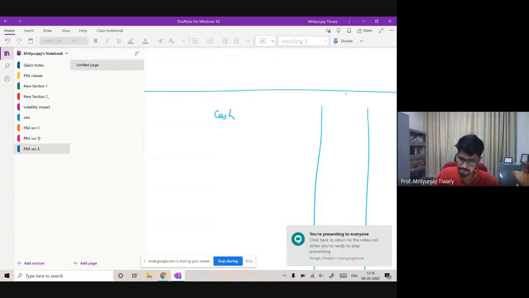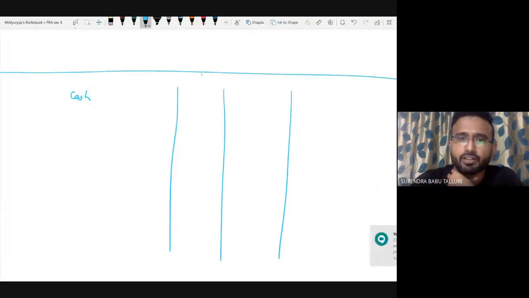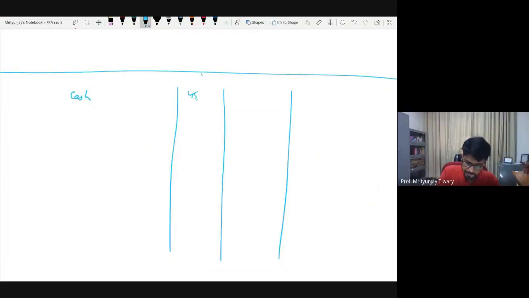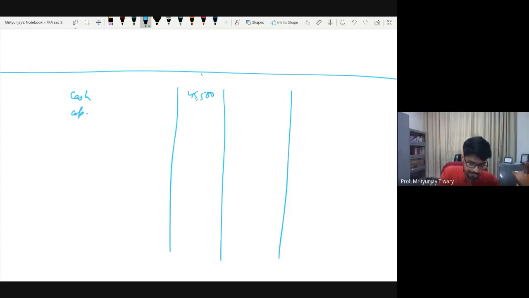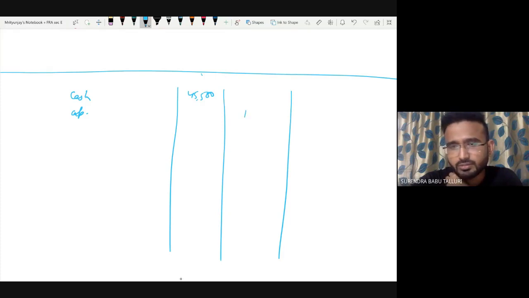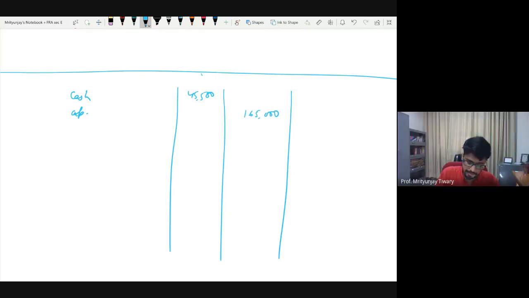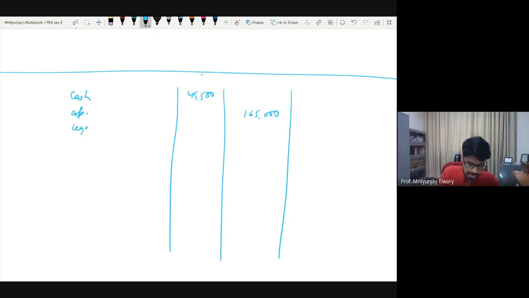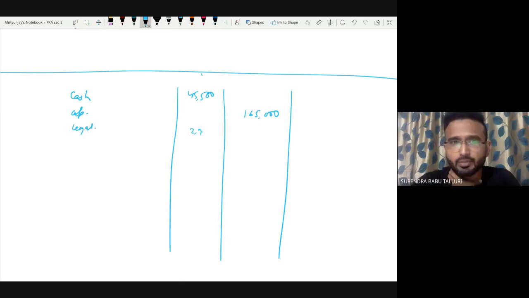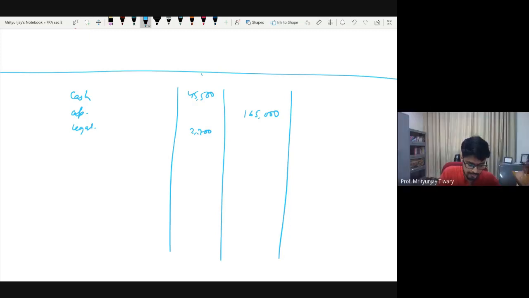First one is cash. Debit 45,500. Okay. Just tell me the amount, debit and credit. No need to tell the rest. Yes, and the second one is paid in capital. That is 165,000. Okay. And legal expenses, debit 2,700.